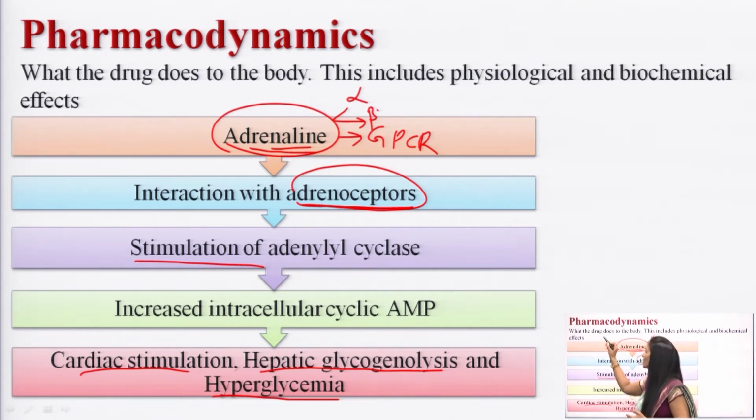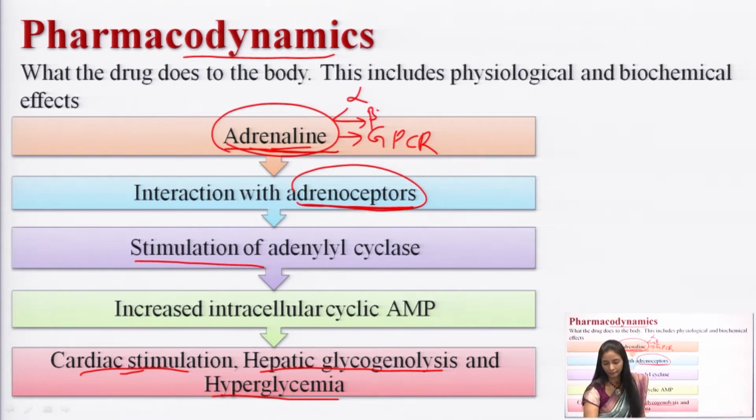Here I have explained what pharmacodynamics is: what the drug does to the body. After the drug enters the body, what biological and physiological action does it produce? Once we administer adrenaline, the changes inside the body are cardiac stimulation, hepatic glycogenolysis and hyperglycemia. This is the effect produced by adrenaline.